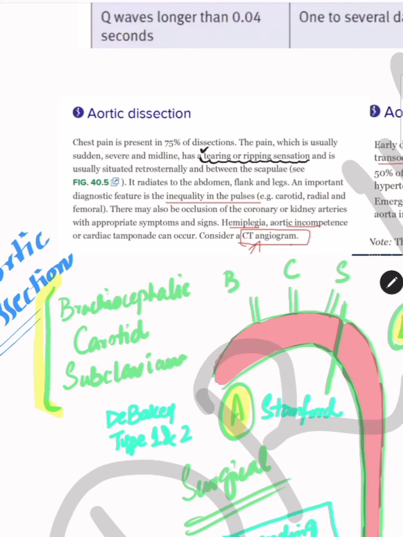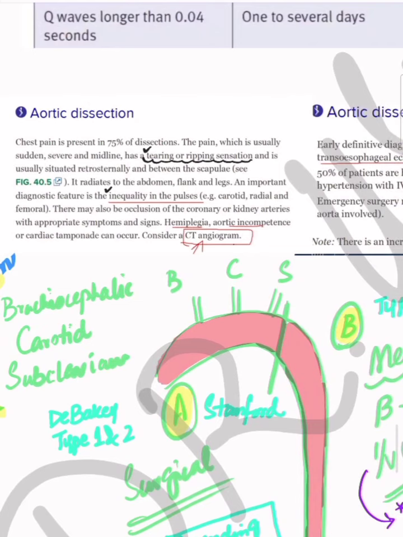The important thing is that the patient is having such severe tearing chest pain radiating to the back, and there is inequality of the pulses between both arms. It can be radial, femoral, or carotid. It can accompany hemiplegia, aortic incompetence, or cardiac tamponade.